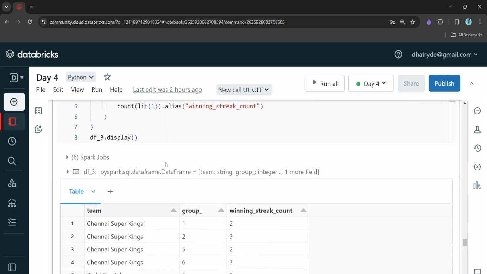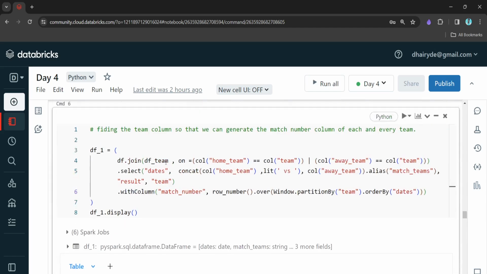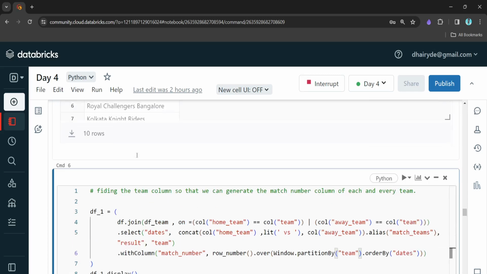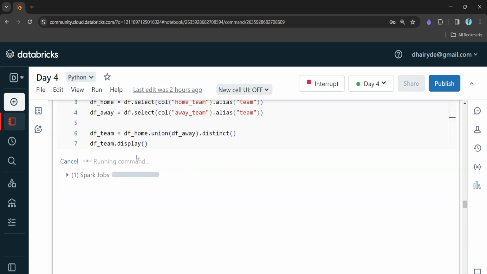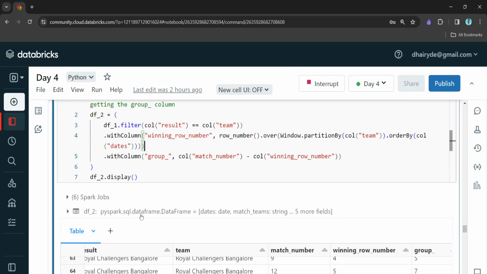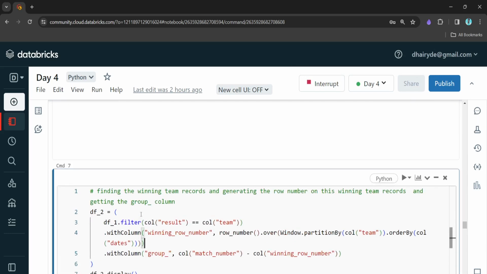Okay, 3 is not defined. I think I didn't run all these cells, that's why. Let me run again. Okay. I think the problem is simple.